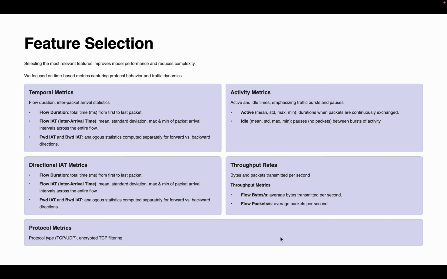Activity matrix tracks when data is being actively exchanged, active time versus idle time, which is useful for spotting bursty or stealthy traffic. Throughput rates are measured flow speeds, that is flow bytes per second or flow packets per second. These are the protocol metrics that identify the transfer protocols, TCP and UDP.